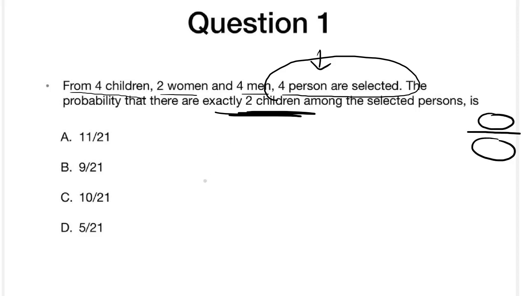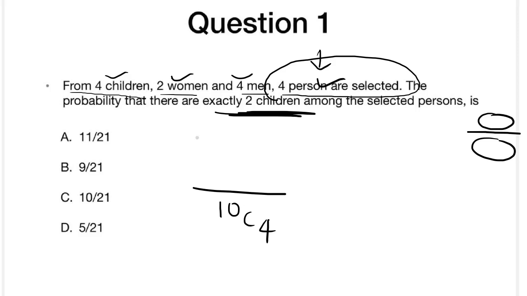How many favorable cases? We only need to have 4 persons. Among how many persons? We had 4 plus 2 plus 4, that is 8 plus 2 is 10, right? So we had 10 people. 10C, we need to select 4, right? We had 10C4 ways to select.